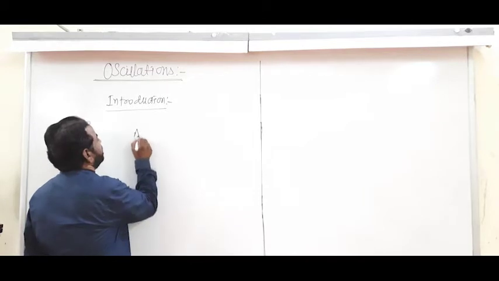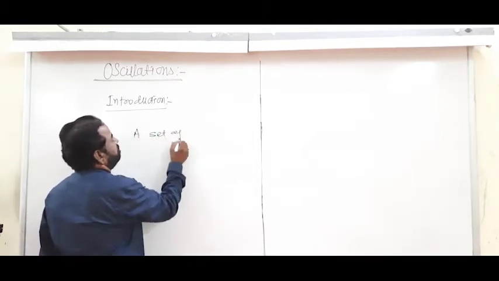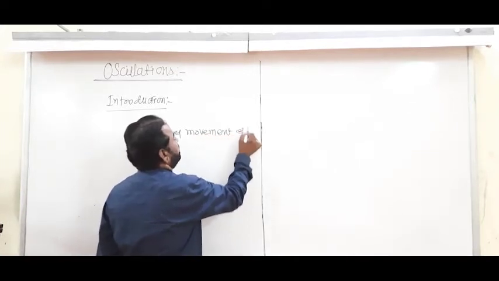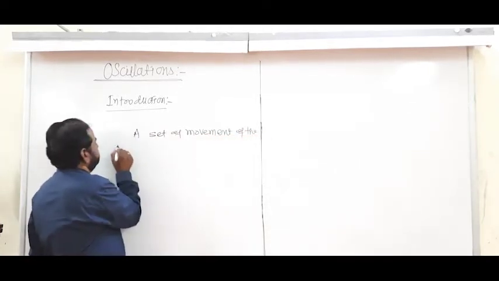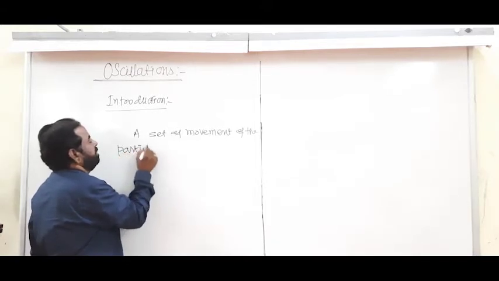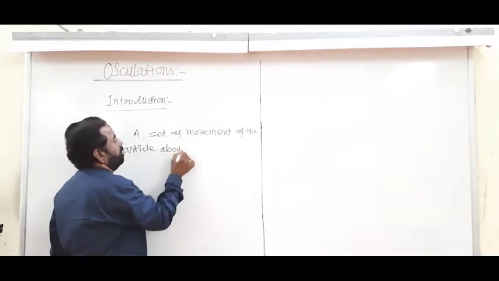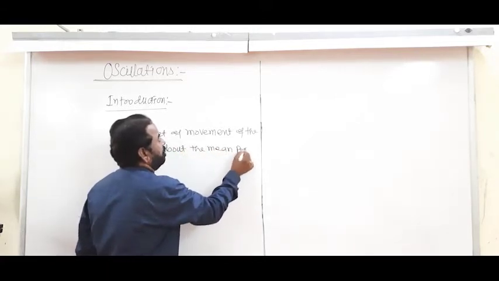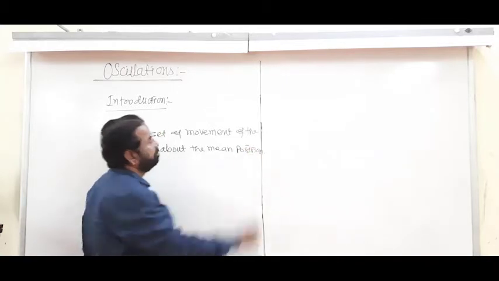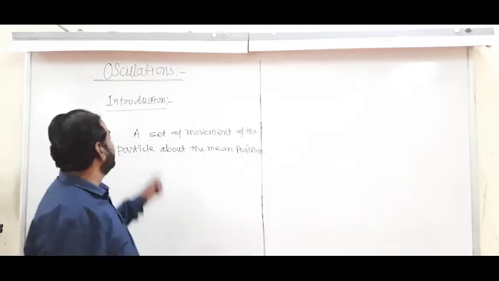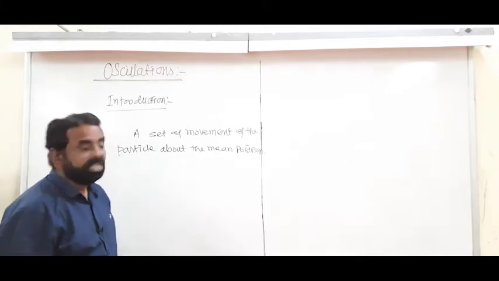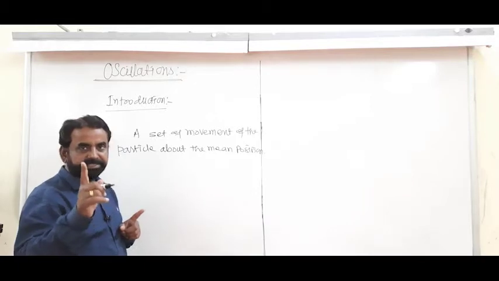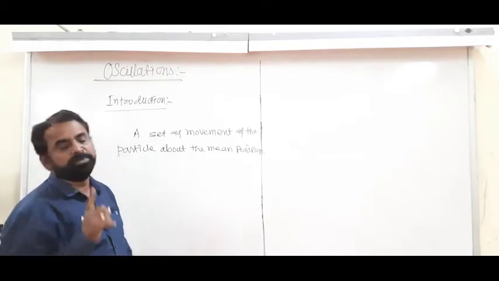A set of movements of the particle about the mean position is called oscillation. Now, what is oscillation? A set of movements about the mean position or equilibrium position.